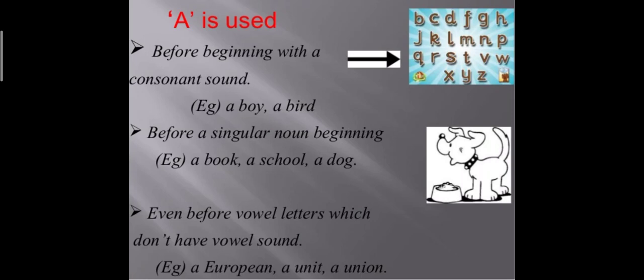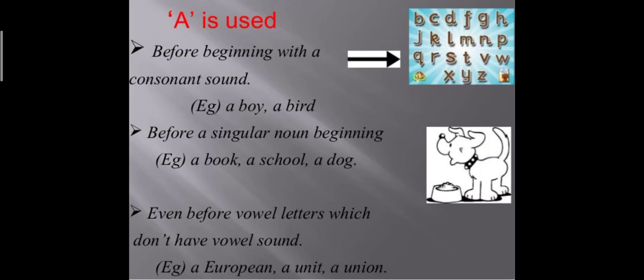We also use a before such vowels which have the sound yoo, as in useful. Here we can see that it is a vowel letter, but the sound of the vowel is not there. The y-u sound is there, so we use a here.